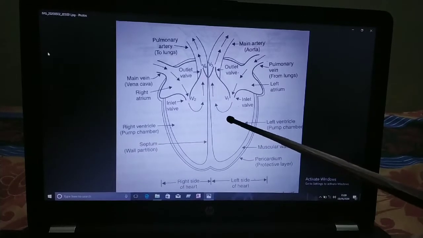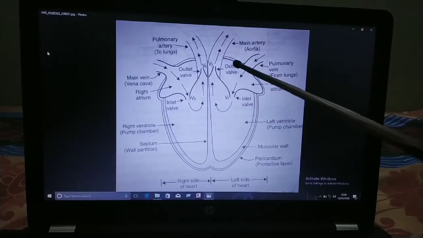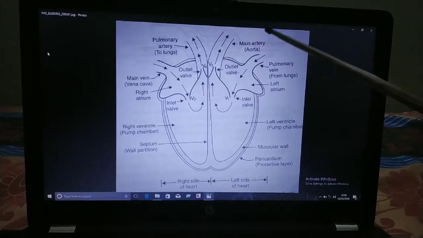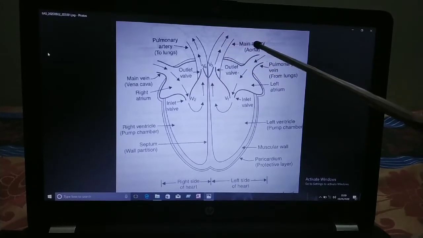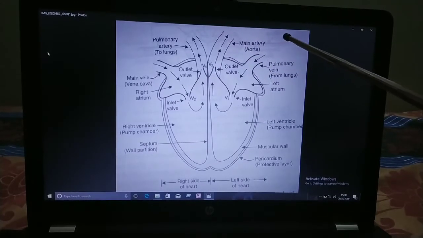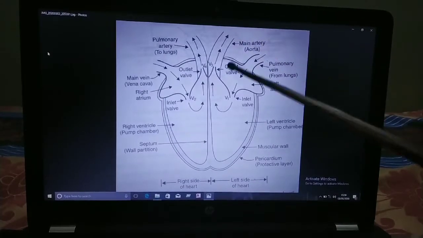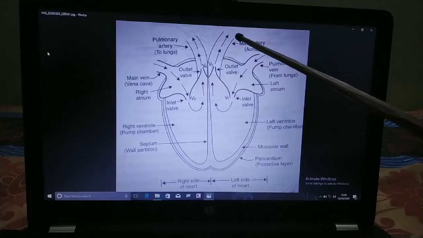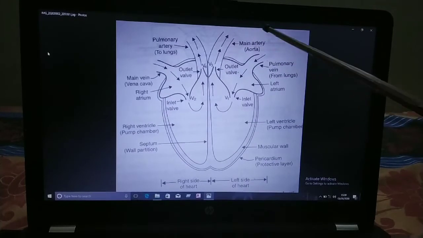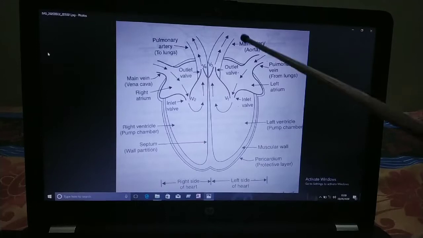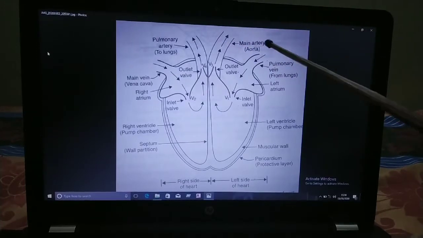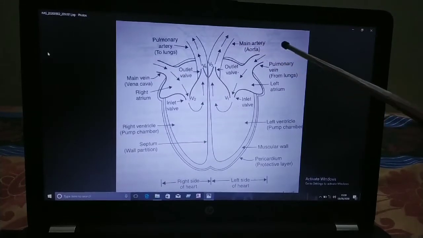From the left ventricle it is pumped towards the main artery, and from the main artery it goes to all parts of the body. Pure blood is pumped with great force to all parts of the body by the main artery, which is known as the aorta.